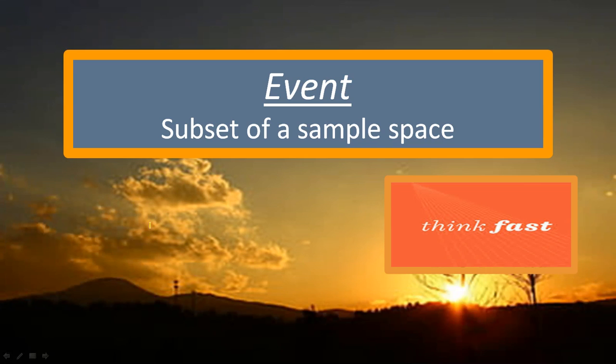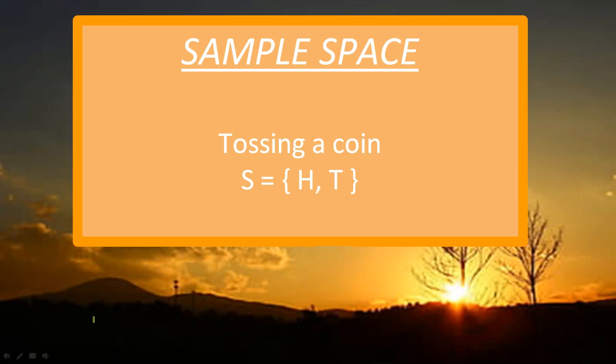So what set am I getting from there? A subset of the sample space. Let's understand. I'm tossing a coin. What is my sample space? I have two possibilities: I might get head, or I might get tail.